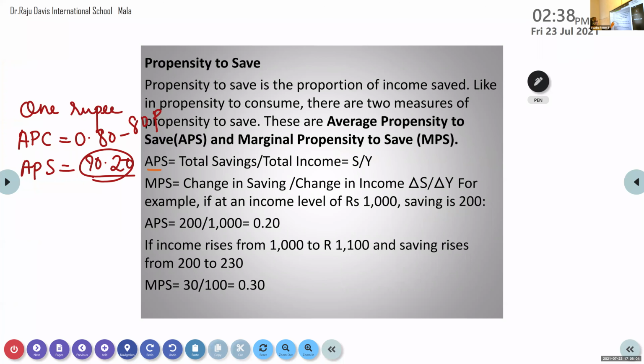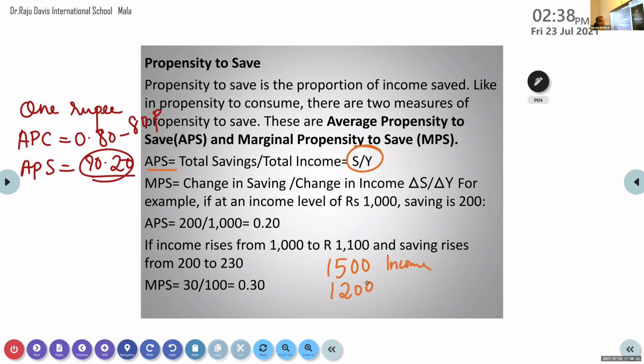How to find out APS? It is given. 1500 is income, 1200 spent.